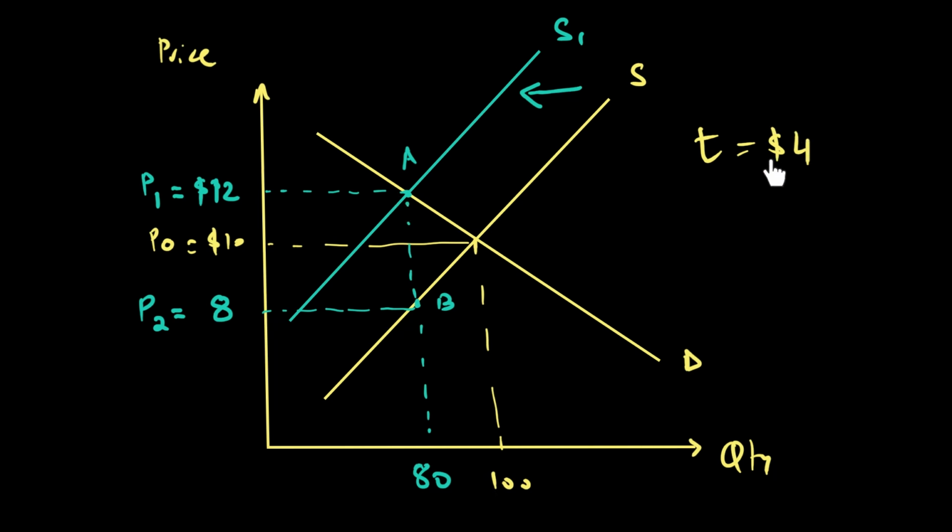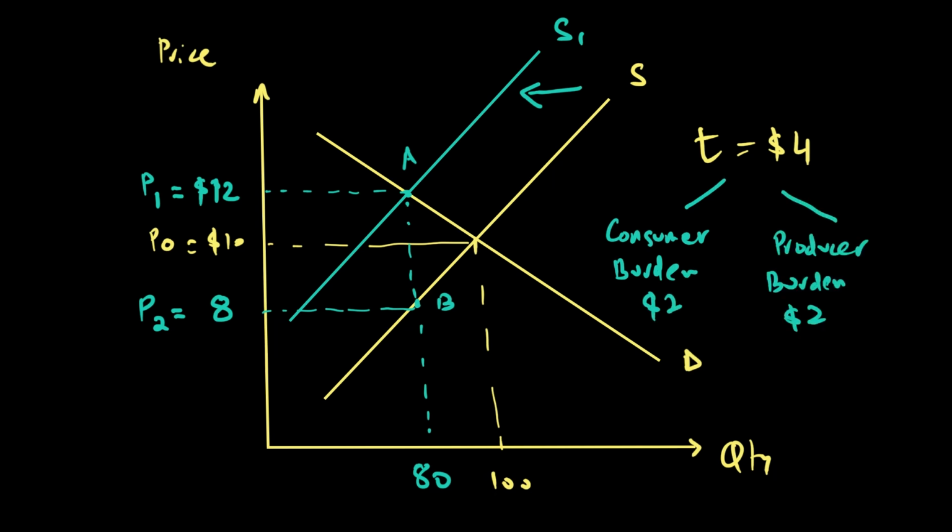Then the government takes away 4 from that, and the producer is left with only $8, which means the $4 tax is being paid by both consumers and producer, where the consumer burden or incidence is $2, while the producer burden or incidence is also $2. And the way we figured it out is by looking at the price after tax. So the price after tax was $12.